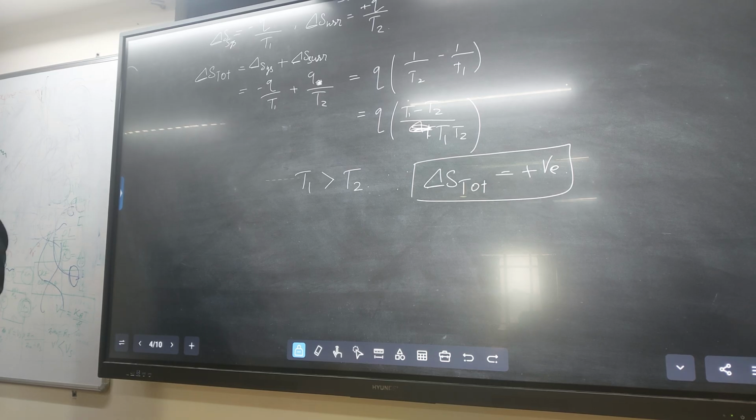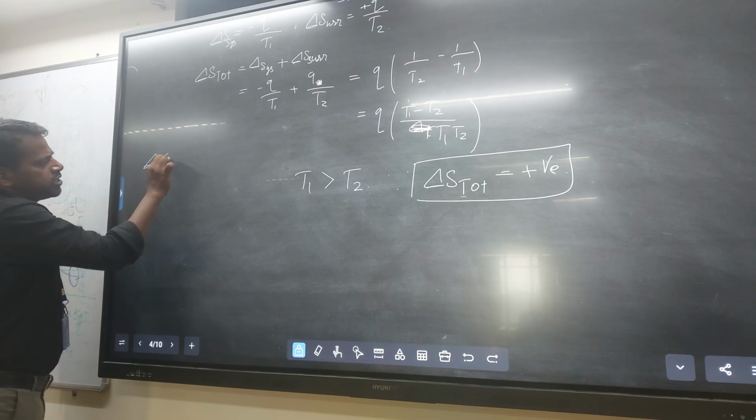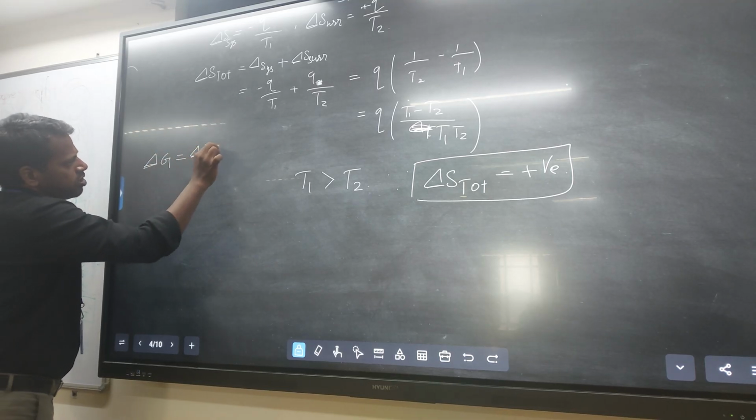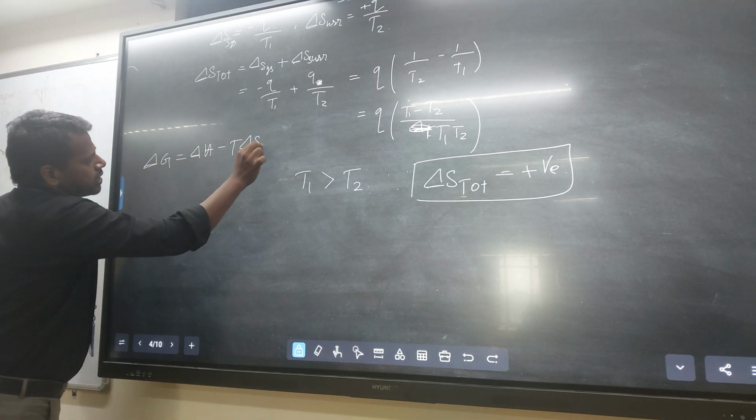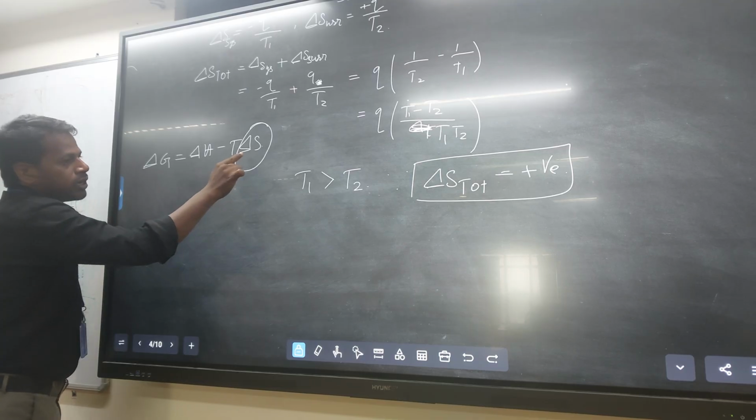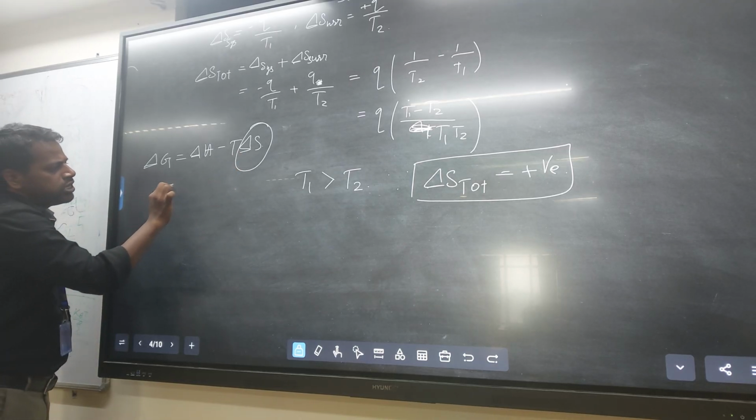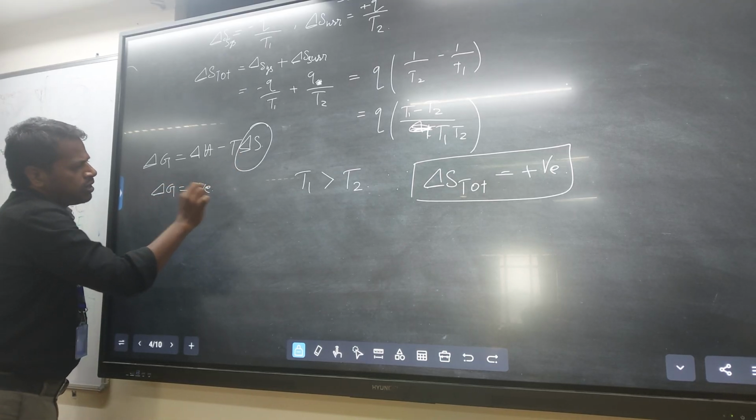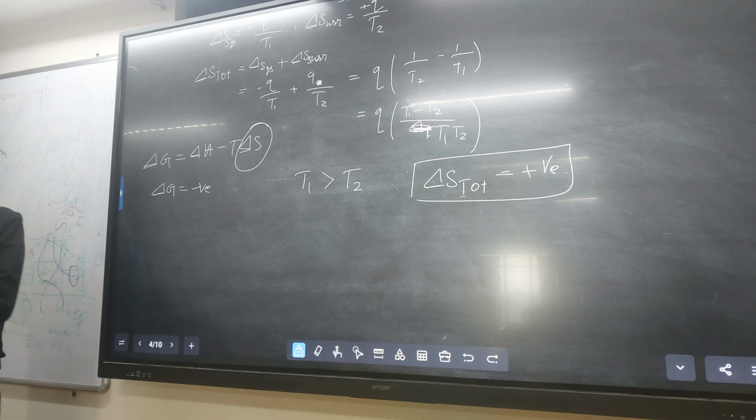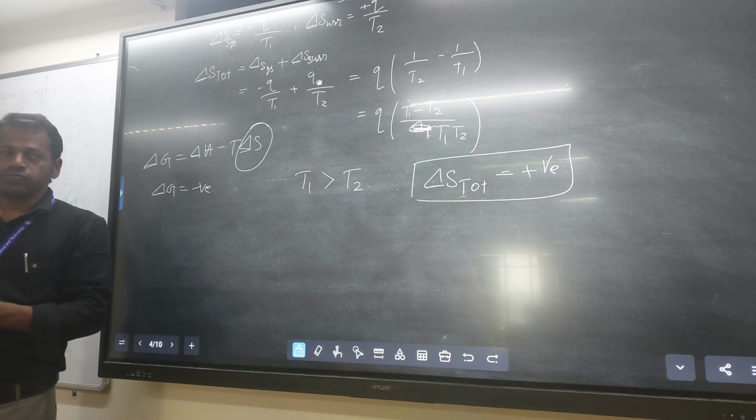From the Gibbs equation also the same conclusion comes: delta G equals delta H minus T delta S. So here delta S is positive means delta G is negative. When delta G is negative, the reaction is feasible. When delta G is positive, the reaction is not feasible.